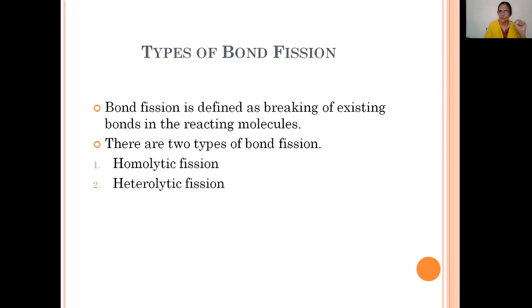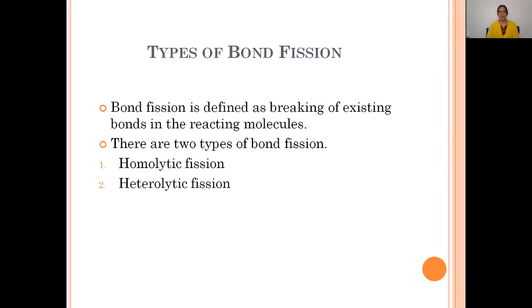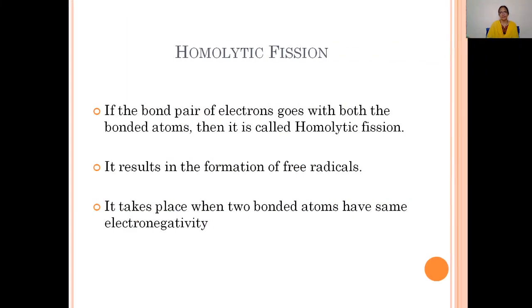Next one is types of bond fission. In a covalent bond, how does bond fission take place? Bond fission is defined as the breaking of existing bonds in the reacting molecules, and bond fission is of two types we discussed: one is homolytic bond fission, and the second is heterolytic bond fission.